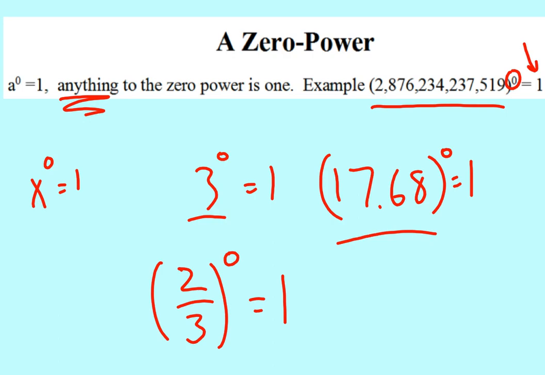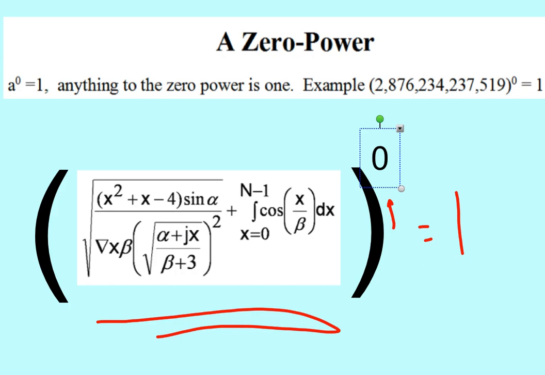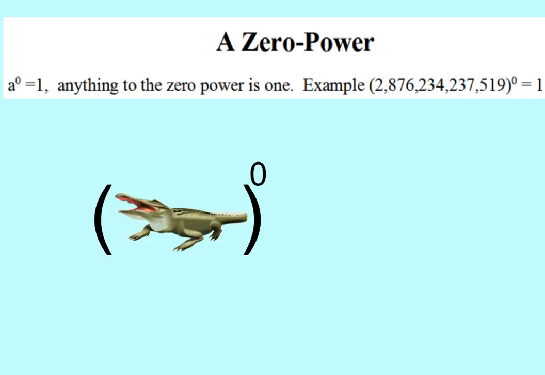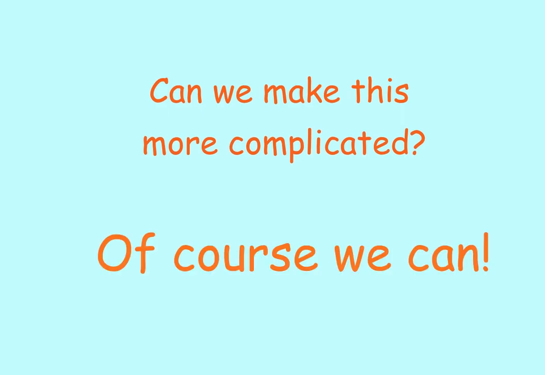So if everything that we could think of is 1, how about a whole bunch of stuff? What about all of this junk right here to the zero power? Well, it's 1. How about crazy stuff? How about an alligator to the zero power? It's 1. So this has to be one of the simplest rules that we could possibly do, right? Well, we can probably make it more complicated. Of course we can. It's math.